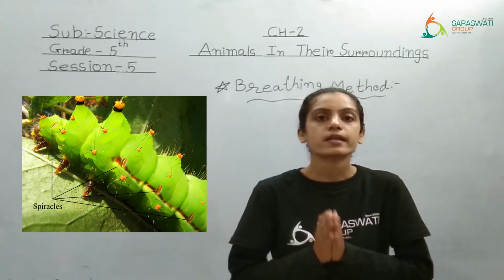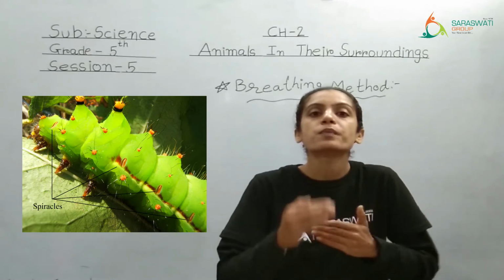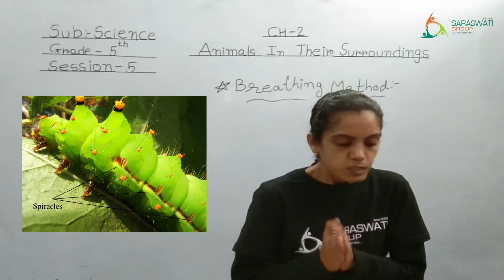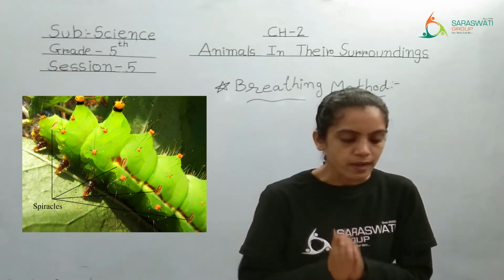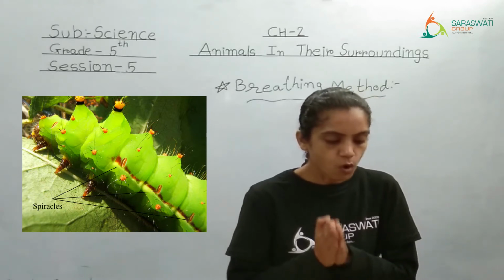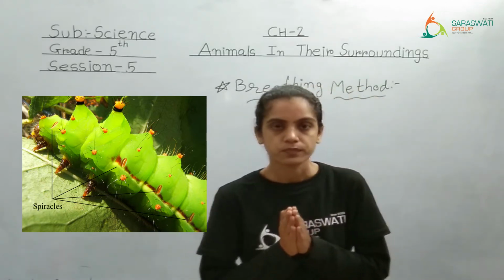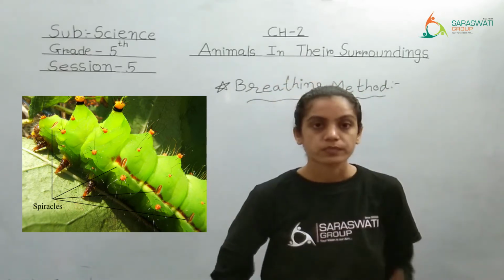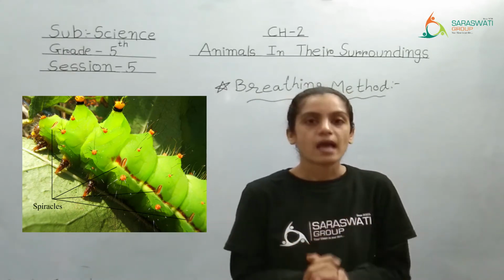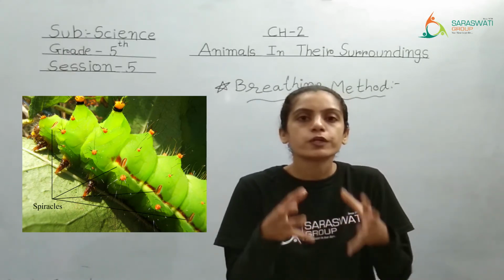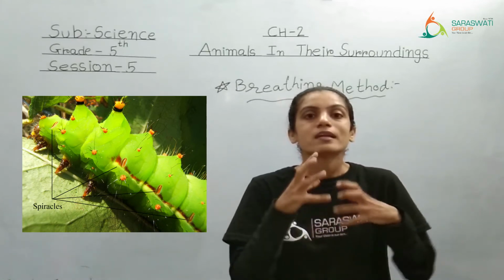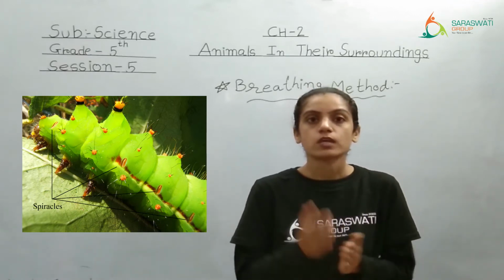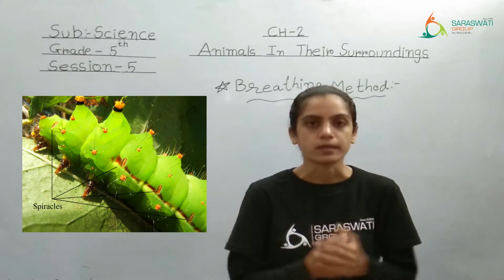I hope you have underlined it, right? Through which they are breathing. Read further. On their body, spiracles lead into a network of tubes present all through their body. The way we have the blood vessels from brain to the toe, same way insects have a network of tubes, which is responsible for carrying the oxygen from the atmosphere to their body.